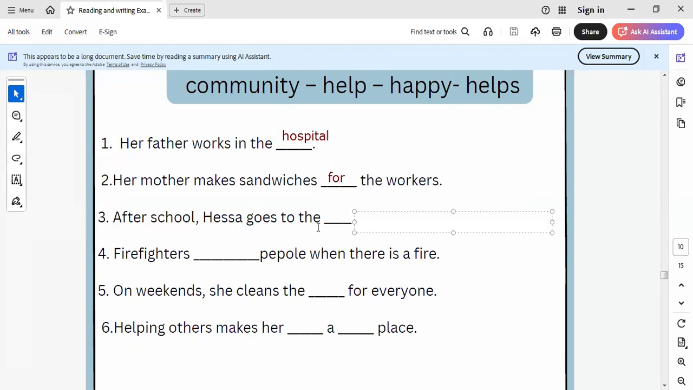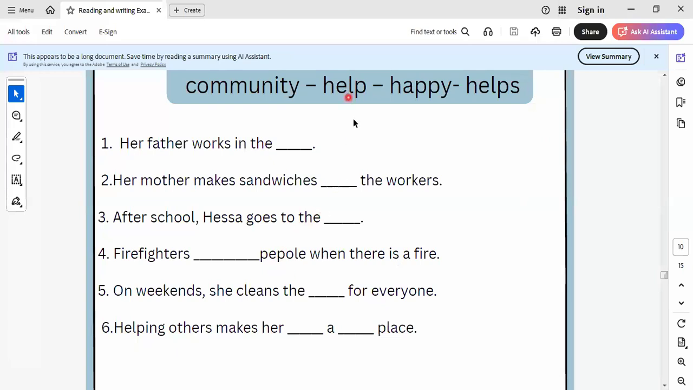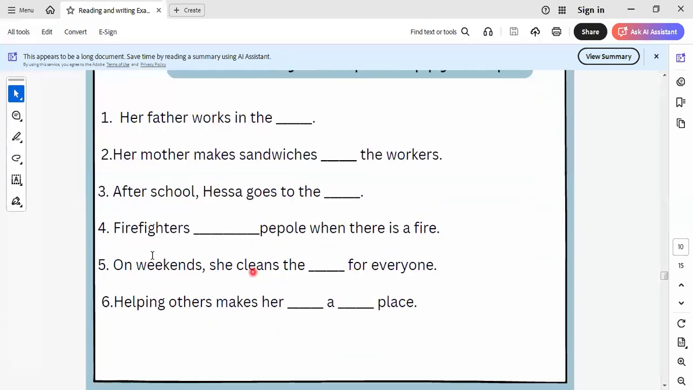After school, Hisa goes to what? After school, Hisa goes to what here? As we know here from the topic, let's read it together. After school goes to what? To the library. So the answer here will be library.